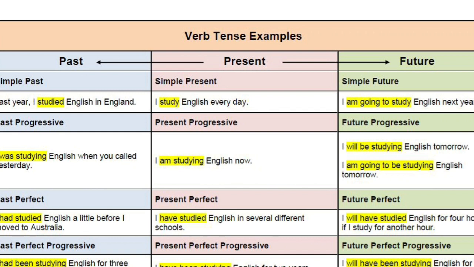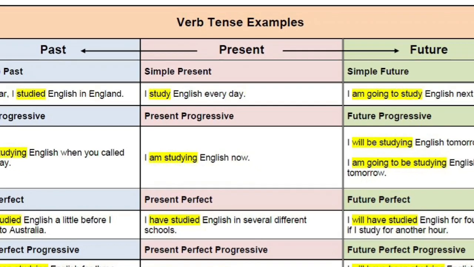And in future, if I say I am going to study English next year, or I will study English next year, it means you have not yet studied but you are going to study next year. This time has not arrived and it is very uncertain also. Like that, if we move to the progressive form, here you can see one example.